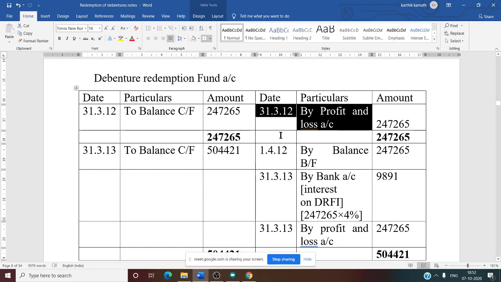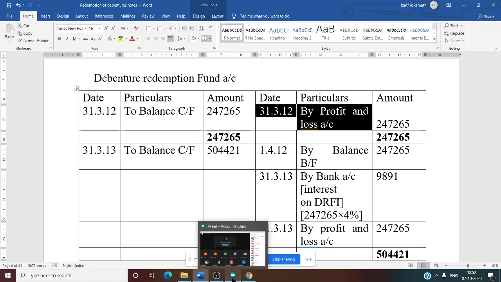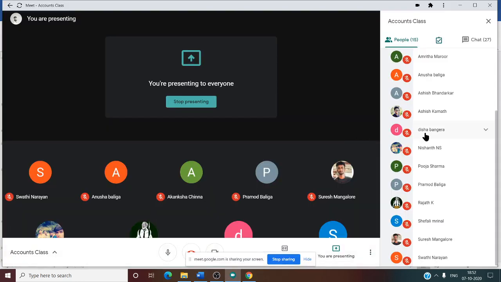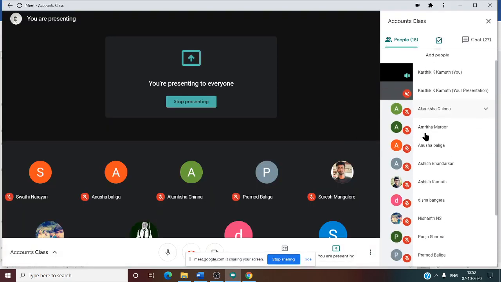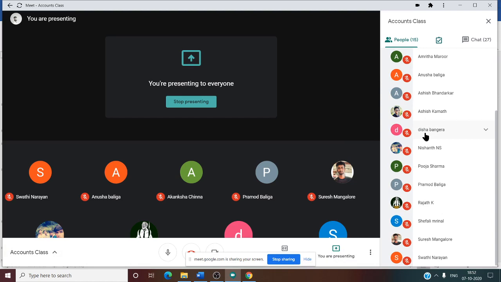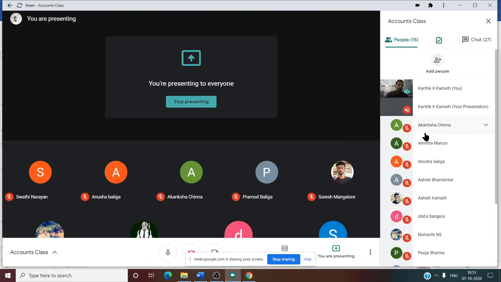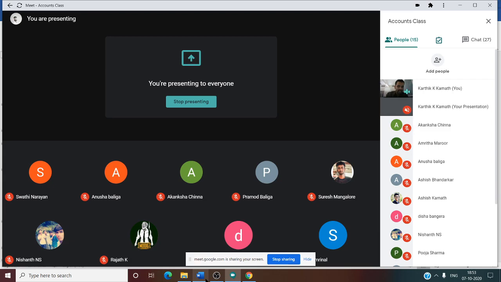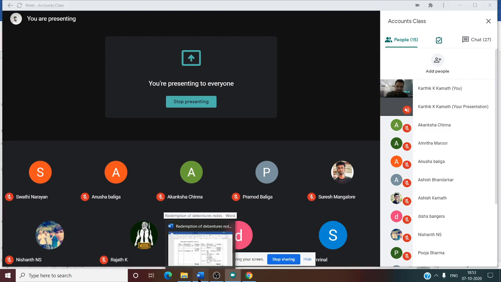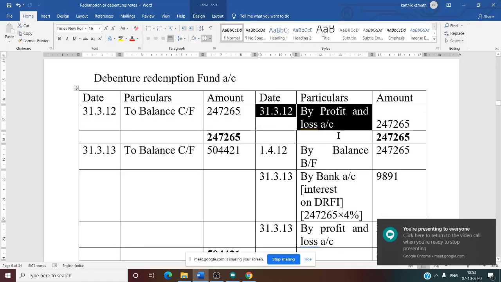While starting from the credit side, first thing we need to enter at the end of the year, 31/3/2012, by profit and loss account. Why are we going to write at the end of the year and not at the beginning of the year? What is the reason? Because the company will set aside the fund only at the end of each year. So only at the end of each year, the company will take a certain amount from profit and loss account. That is why the entry is at the end of the first year.